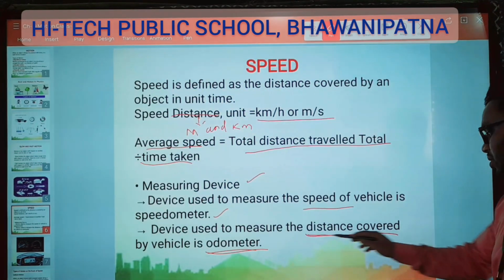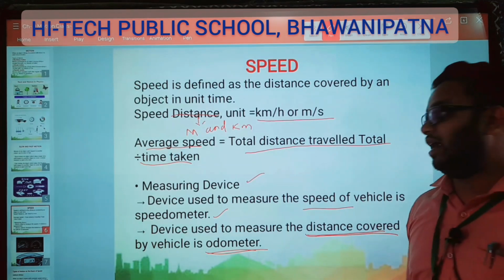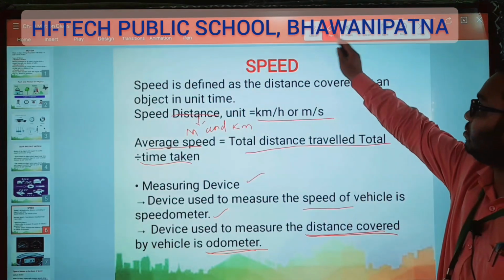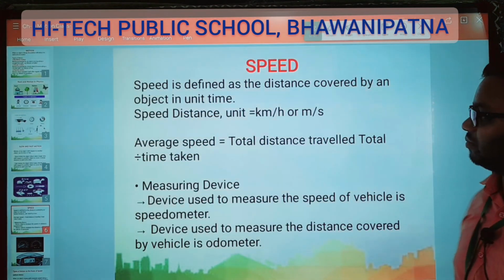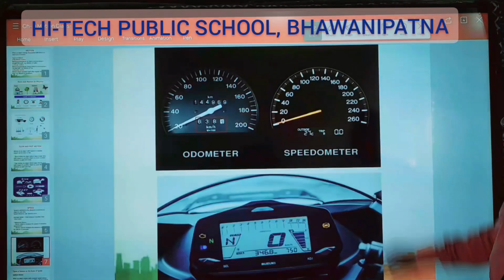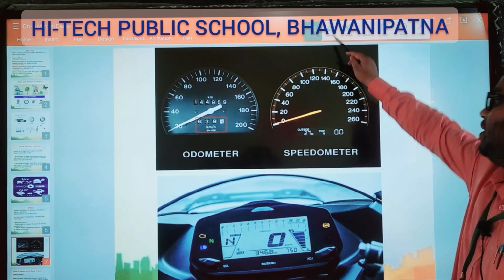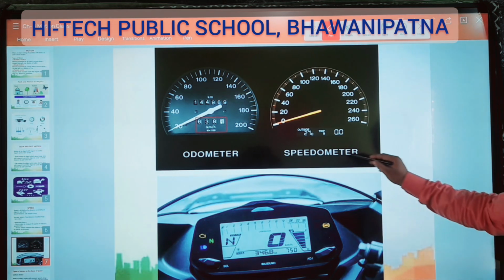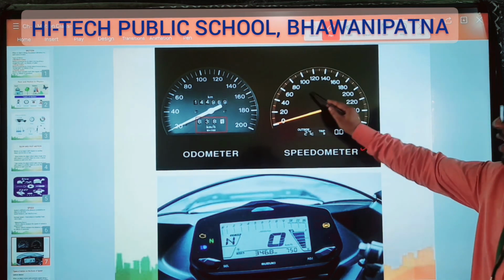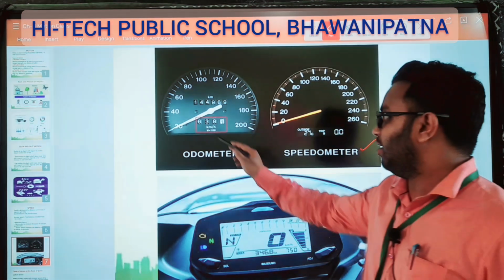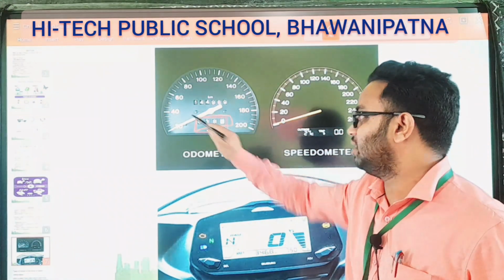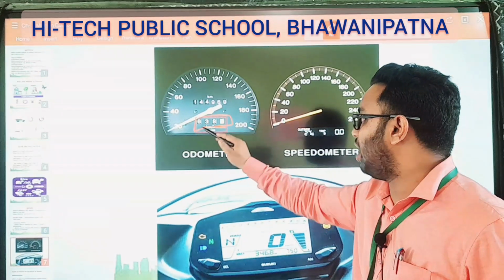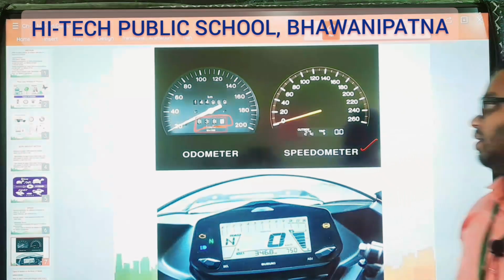Odometer will show the distance traveled. You can see here, this one is the speedometer. This will show the speed. This one is the odometer, which will say how many kilometers have been traveled. Here you have to see, this is the odometer.